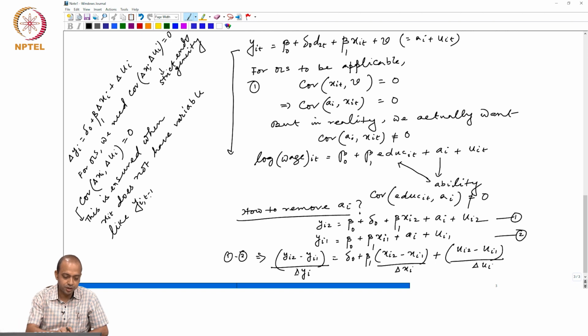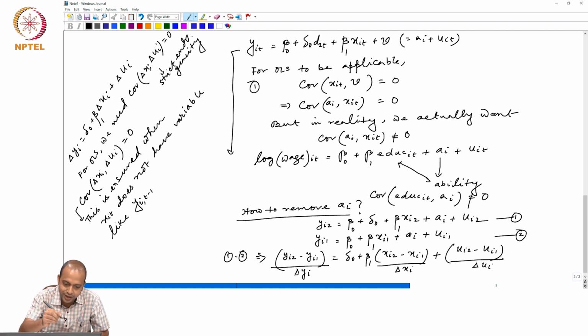what will happen? This would become y_it minus 1 minus y_it minus 2, and this would become u_it minus u_it minus 1. So, since there is a component called y_it minus 1, that would be correlated with u_it minus 1. So we cannot ensure strict exogeneity.